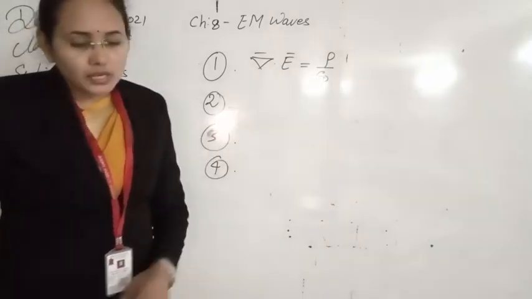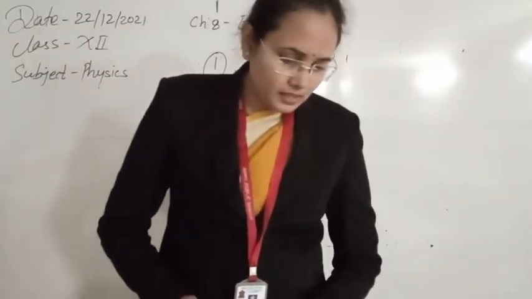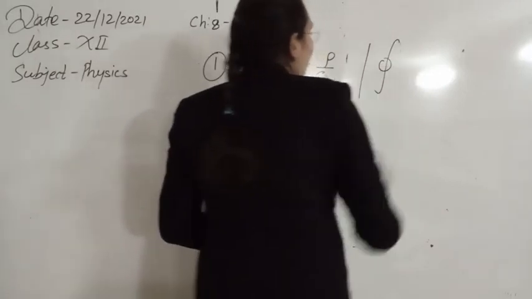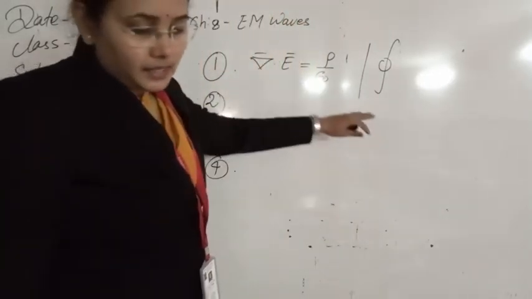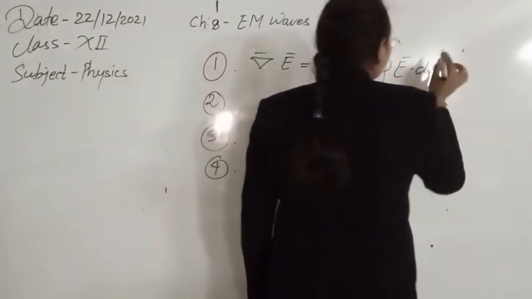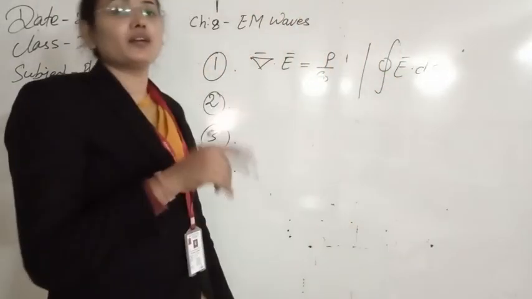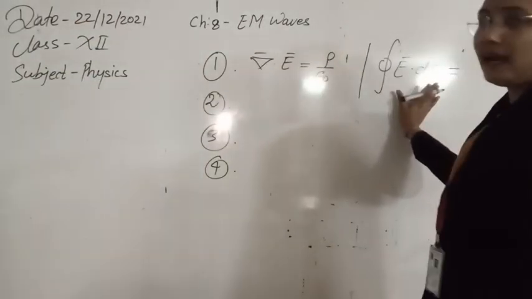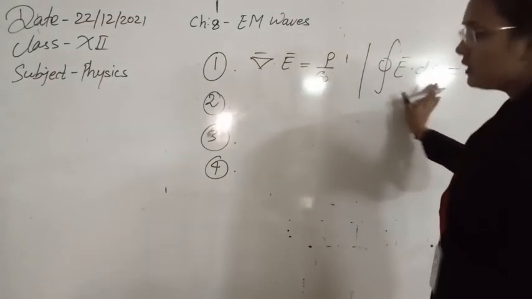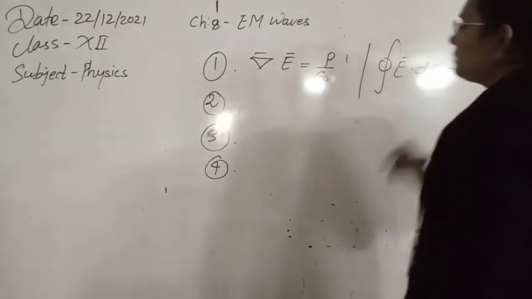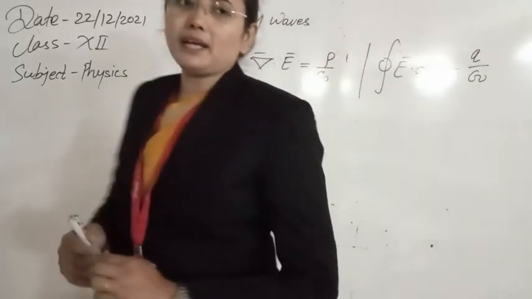You can also use the integral form of these equations. In integral form, according to Gauss law, the closed integral of the electric field, or we can also say the electric flux over the closed surface, is given by 1 by epsilon 0 times the charge enclosed by that surface.